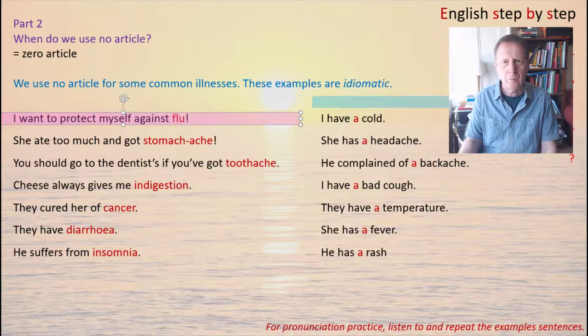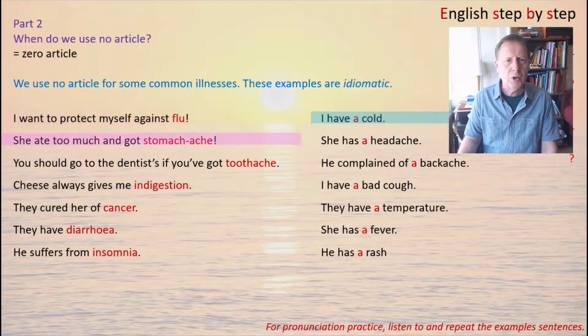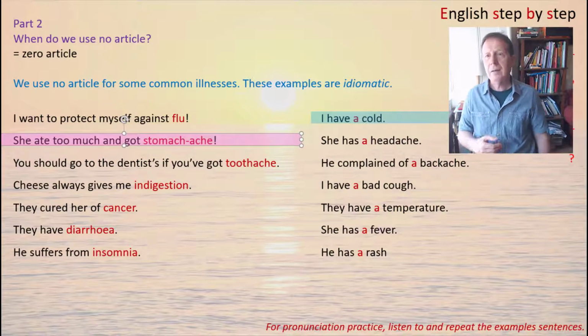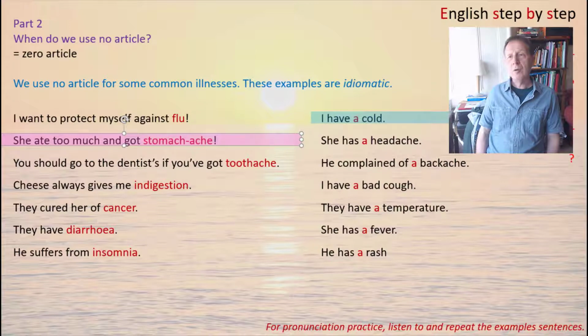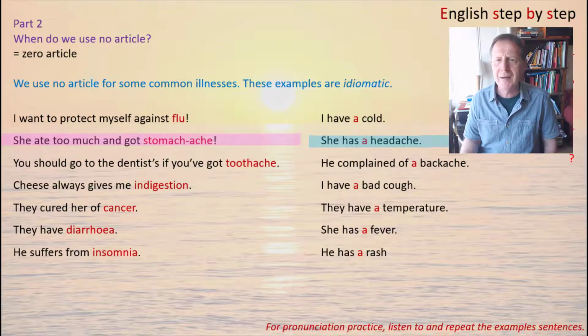No article. But you can also see when you say cold, you need to say I have a cold. Next one. She ate too much and got stomachache. Stomachache is normally not with an article. On the other hand, if you talk about a headache, you have to say she has a headache.